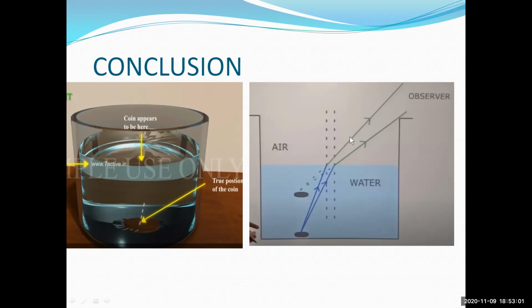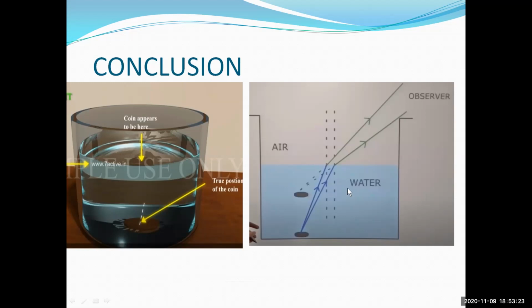This is possible only if the speed of light changes at the interface of the two media. Thus, we conclude that the speed of light changes when the light propagates from one medium to another medium. Okay, students? Have you followed?